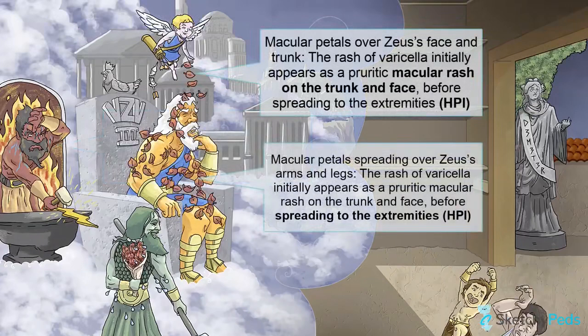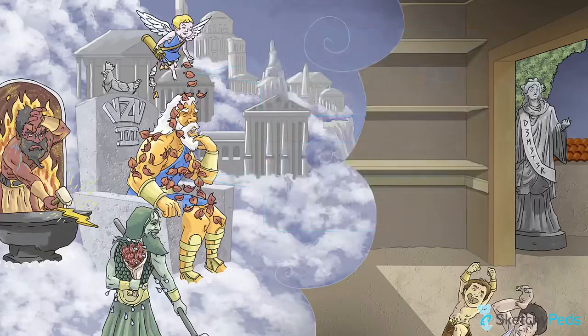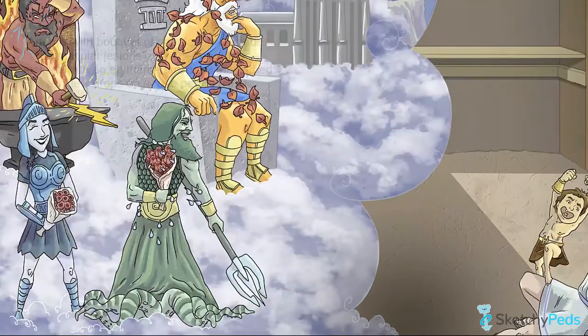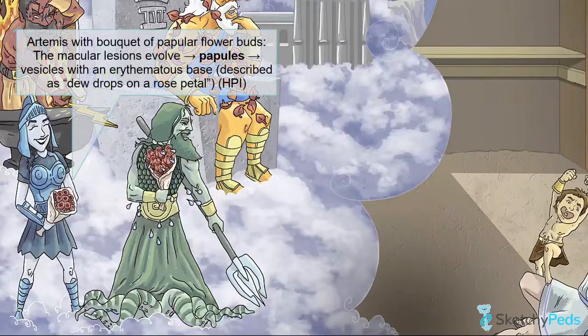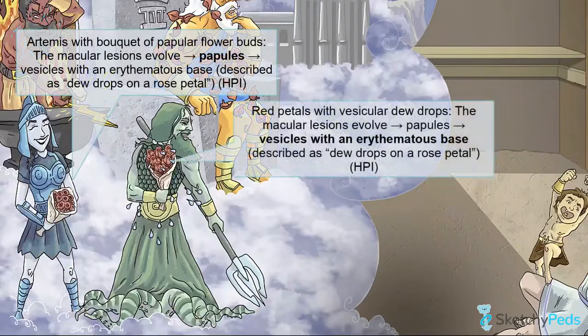You can see this represented by Eros, showering Zeus in macular rose petals, which fall over his face and chest before continuing to fall over his arms and legs. These lesions will continue to evolve into papules, seen here as Artemis's bouquet of papular red flower buds, before ultimately becoming fluid-filled vesicles on an erythematous base, a stage that is described as dewdrops on a rose petal, and represented here by dewdrops on the rose petals of Poseidon's drippy bouquet.